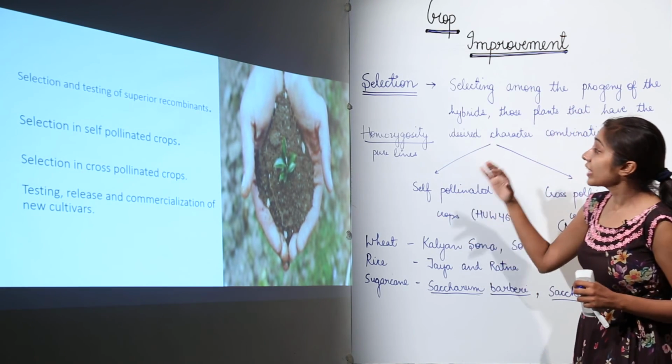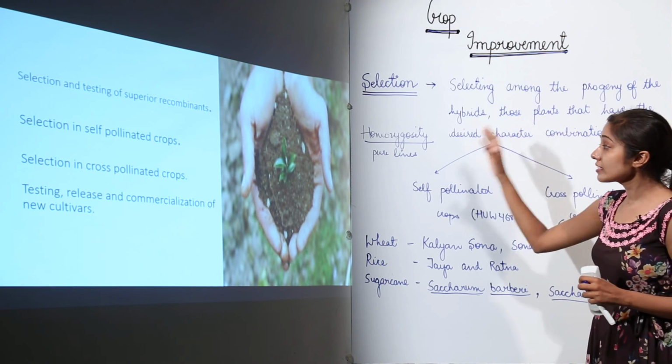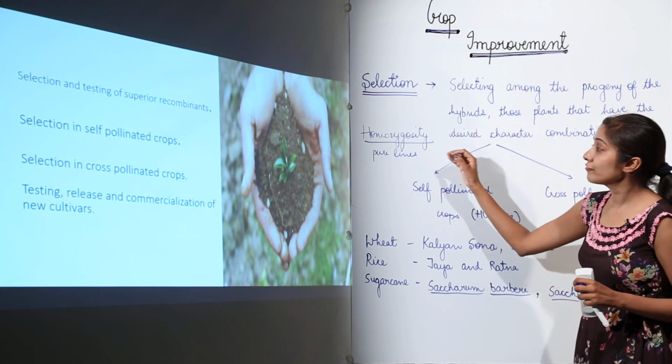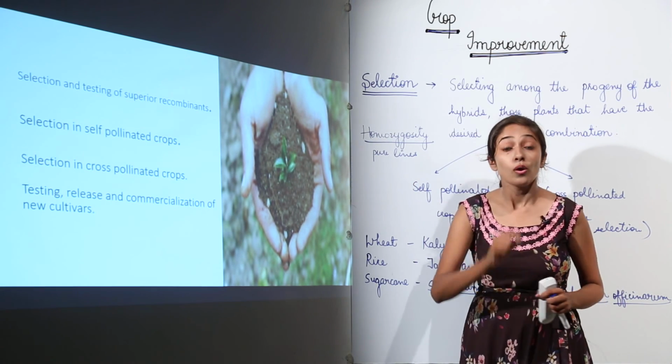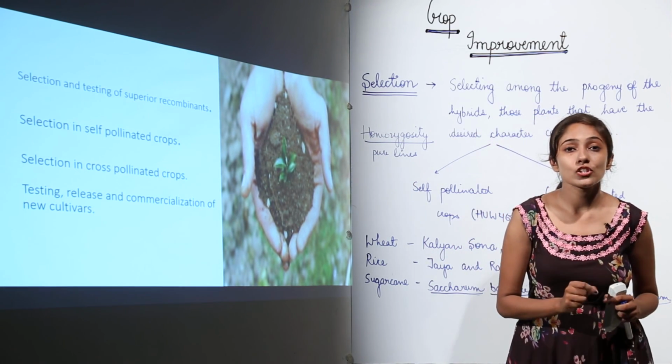So remember what selection is and how this selection is made, how we achieve pure lines, and how finally at the end commercialization of the seeds is done.